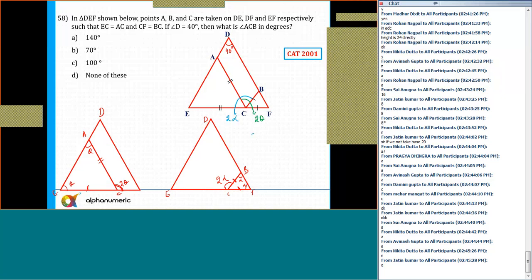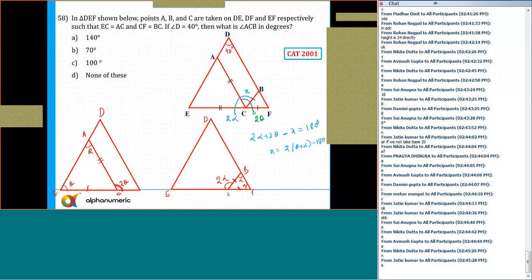So I can say 2 alpha, 2 theta minus angle ACB, which I need to find out. Let's say this is angle X. So minus angle X, and that is equal to 180 degrees. At point C, they are in a straight line. So from here, I'll get that X is equal to twice of theta plus alpha minus 100.